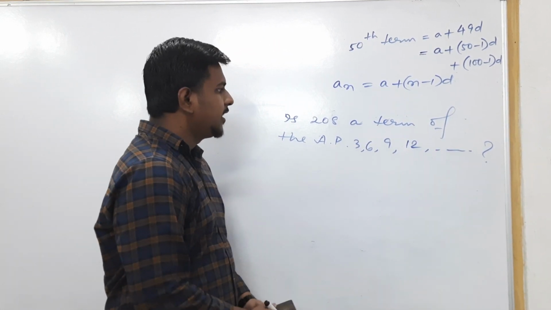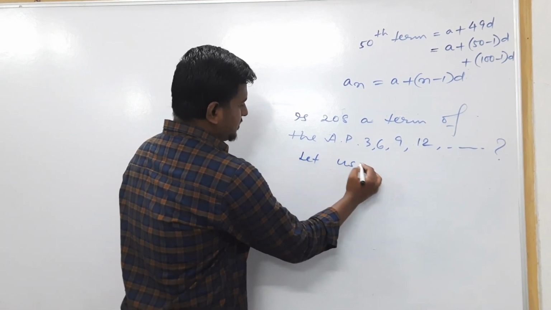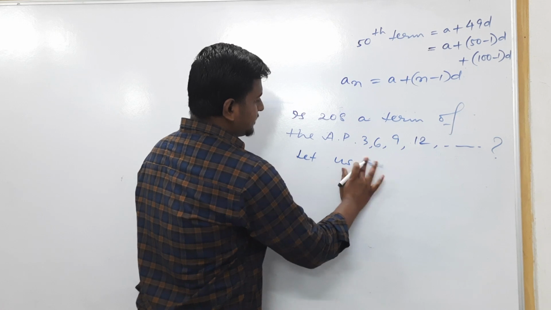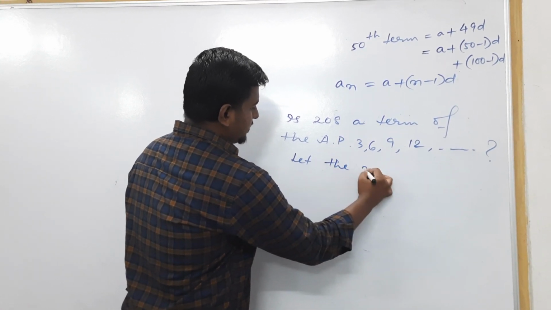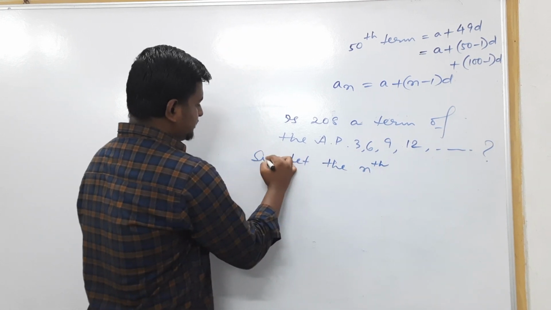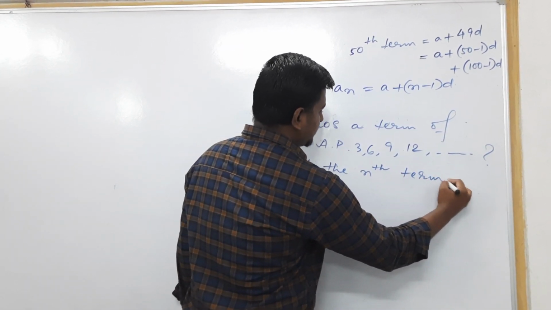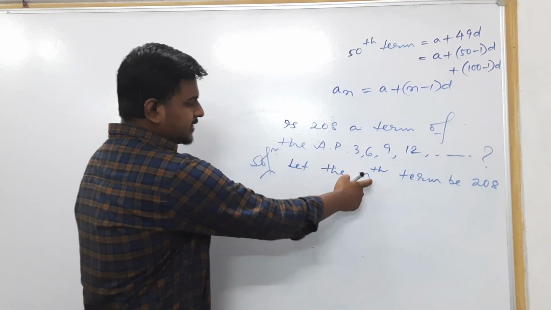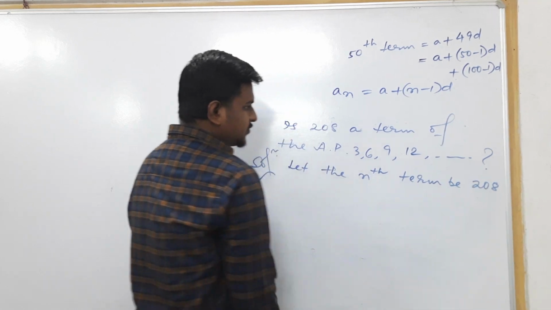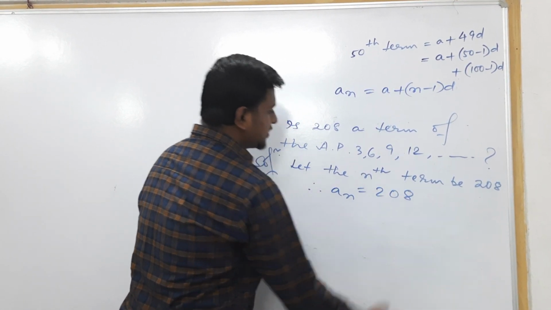By using the AP formula, we can easily solve it. Now, let us consider the nth term. Let the nth term be 208. Since we have considered the nth term as 208, an becomes 208.